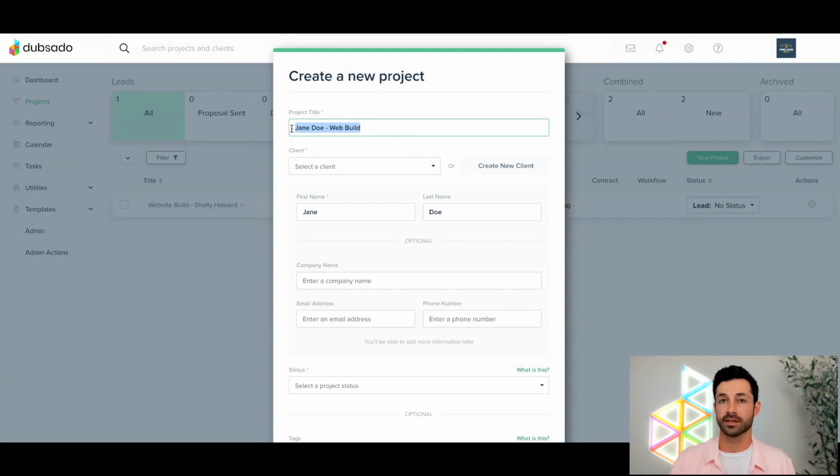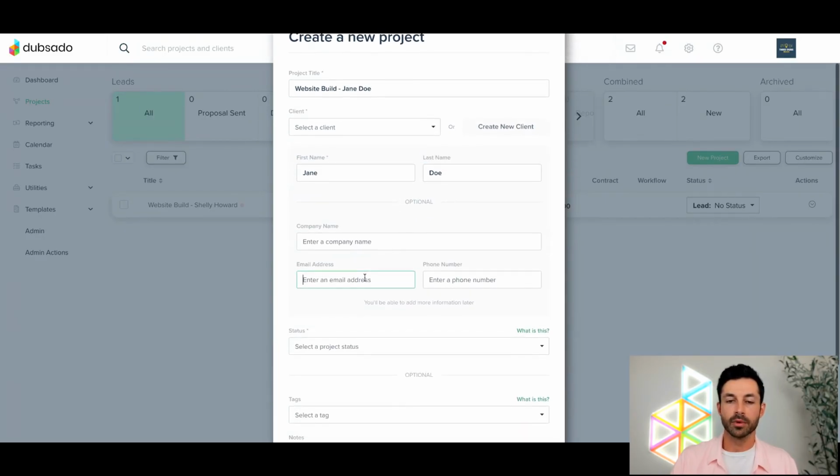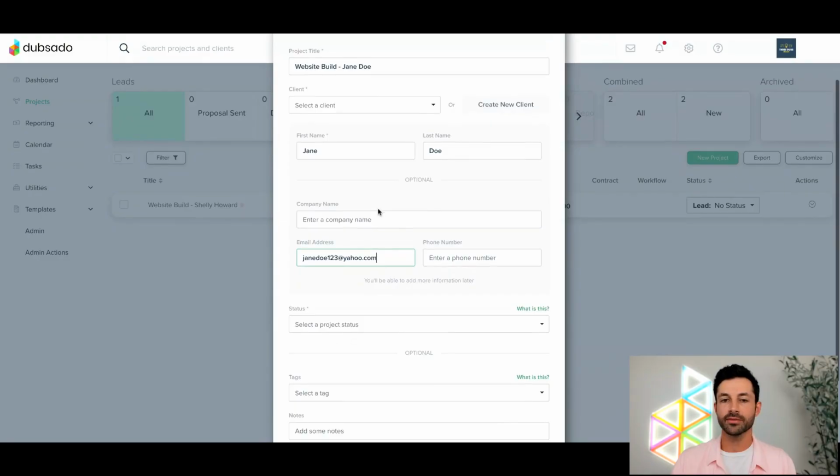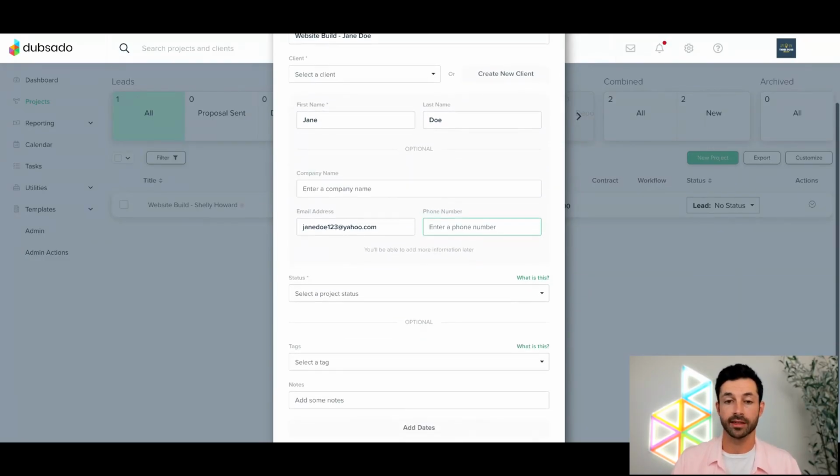The title up here is entirely up to you. There's no wrong way to do it. And actually, I didn't even match my old nomenclature there. I have website build, and then I have the name of the client. So let's just be consistent at least. Perfect. And then we're asking the client's first name, the client's last name, and at minimum, we need the client email as well. So we'll just say JDO23. Obviously, if they have a company name or a phone number or any other information you already have about the client, you can add it in here as well.